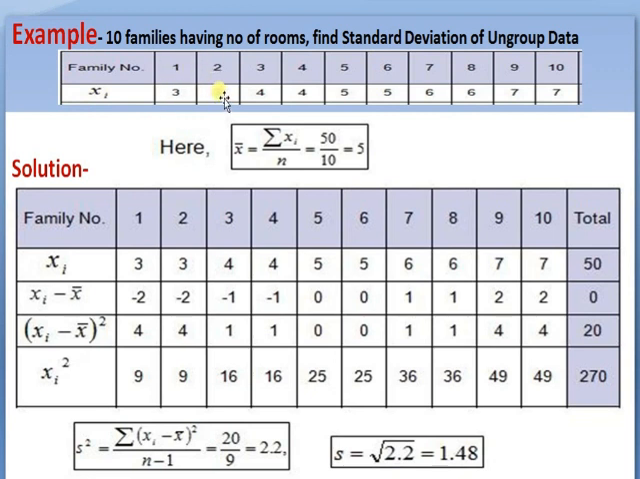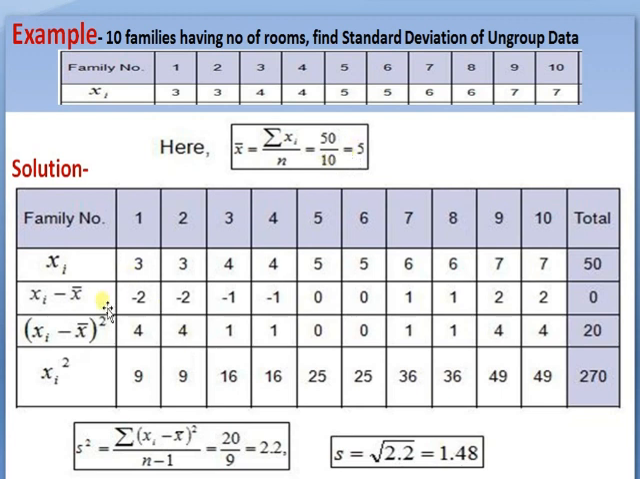In another example, 10 families having a number of rooms. Find the standard deviation of ungrouped data. Here the data are given and it looks like a discrete series, but this series is not a discrete series, it's an individual series, and this is the ungrouped data. These are the family numbers 1, 2, 3, 4, 5, 6, 7, 8, 9, 10, and these are the number of rooms available with the family.